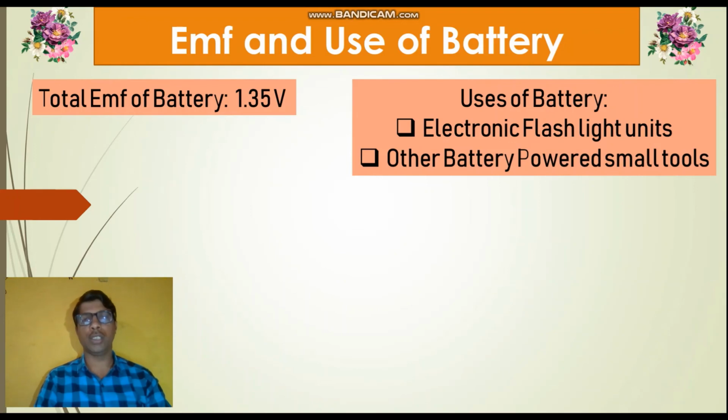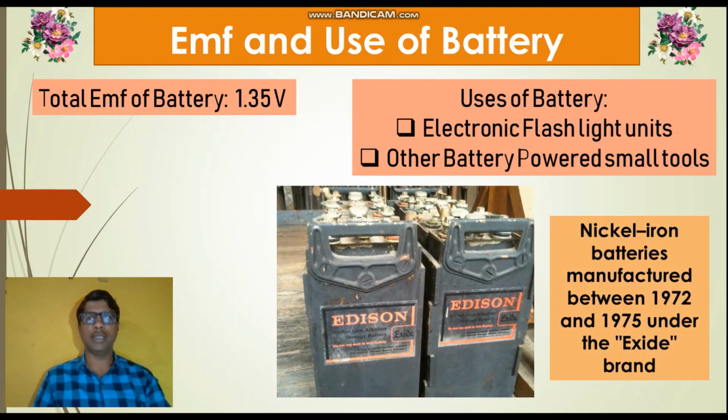They are also used in other battery powered small tools. Also, alkaline storage batteries are used in various automobile sectors. This is the nickel iron battery manufactured between 1972 and 1975 under the Exide brand. So this is about the alkaline storage batteries.